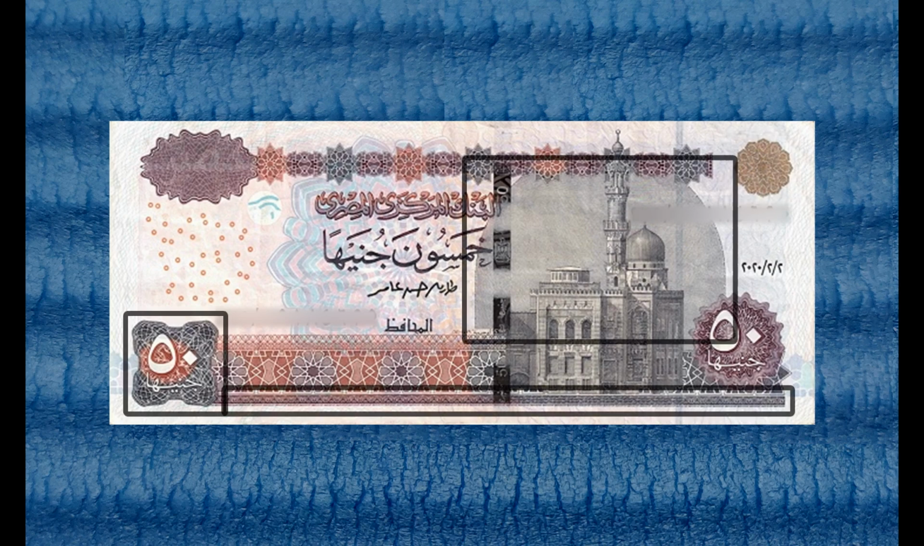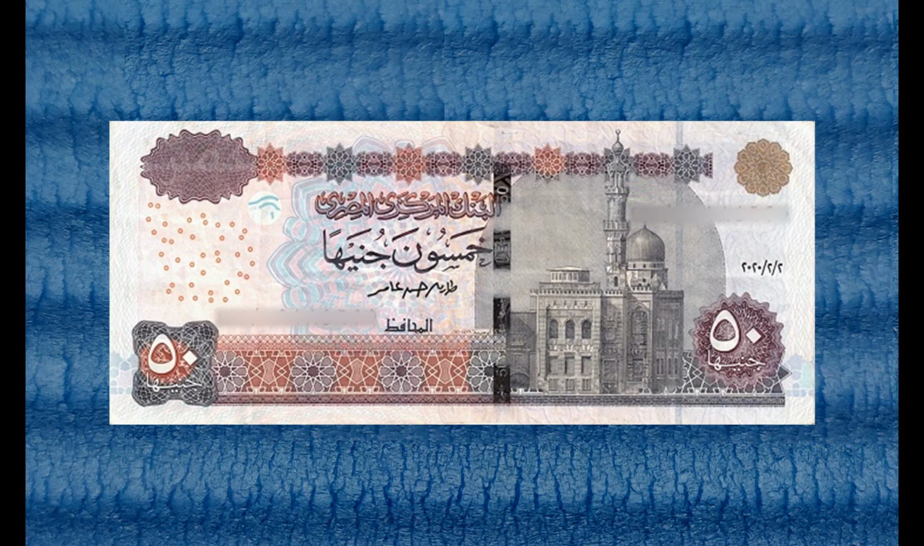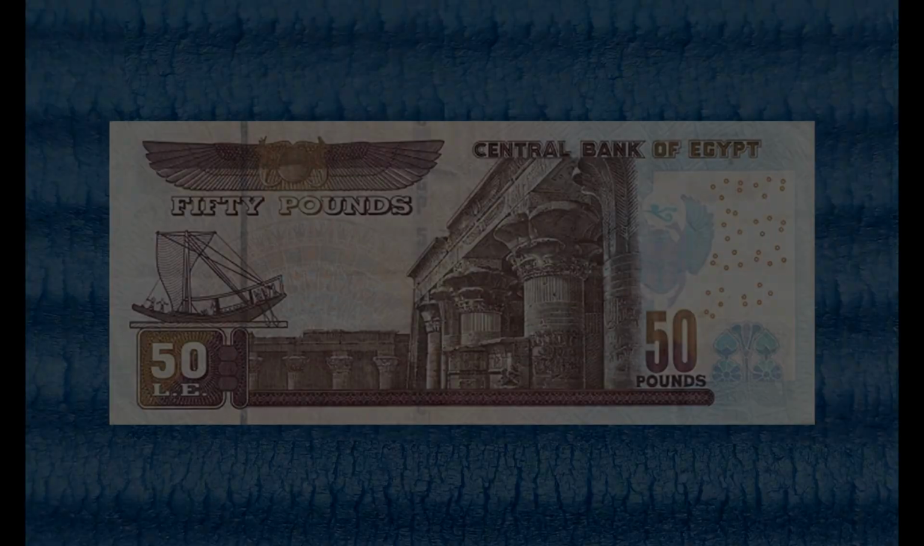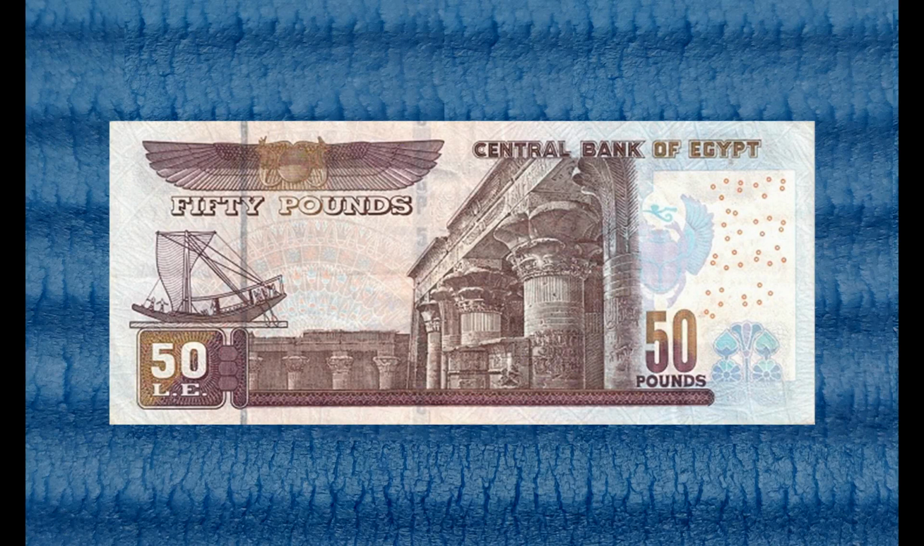Next, it has microtext for value of the note, Kamsun Janaha in Arabic language, and, next, it has the serial numbers in Arabic, printed horizontally in black magnetic ink on the bottom left corner, and the top right corner of the note. Now let us discuss the reverse side of the banknote.